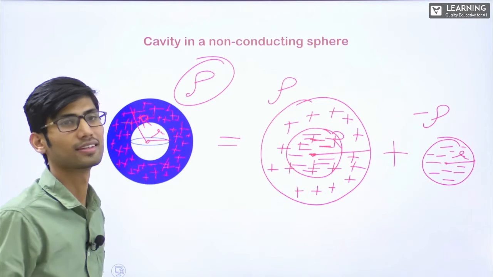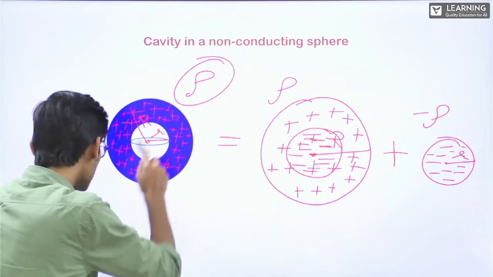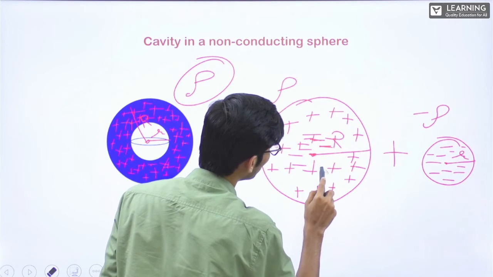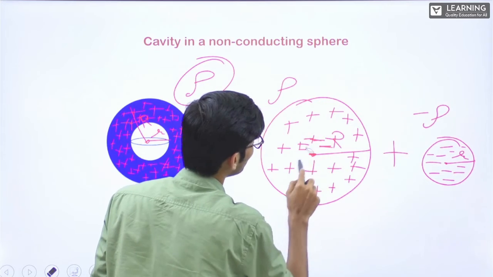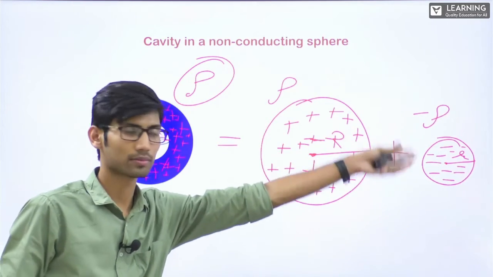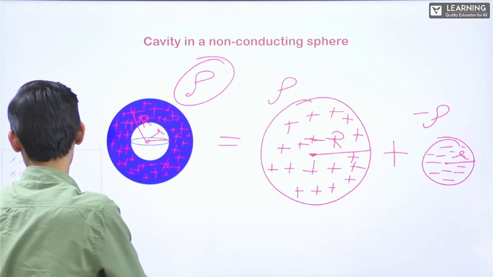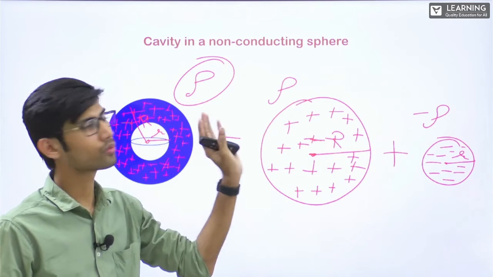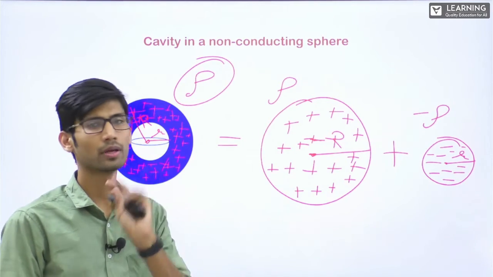It will look like here. So this configuration can be written as this plus this. This is the positive, that is the negative. Clear? If you do this, now whatever type of question they ask, you will be able to do.